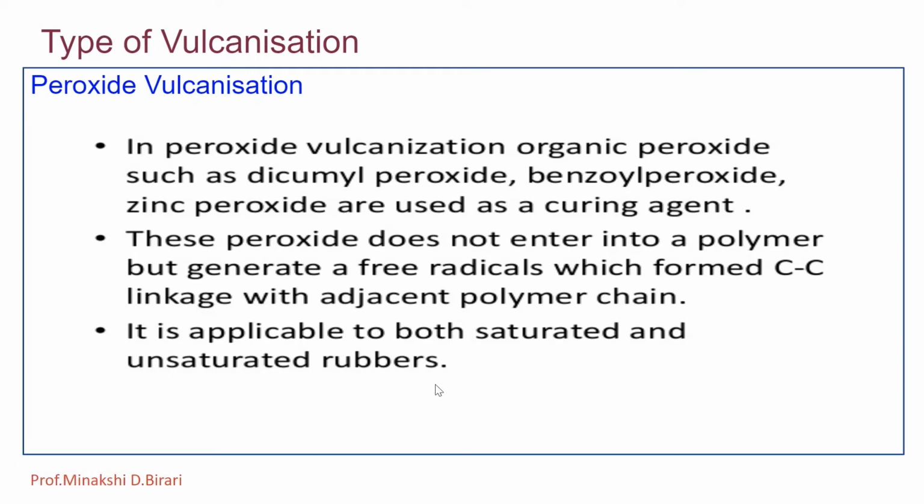So the first type, that is sulfur vulcanization, is applicable to unsaturated rubbers, whereas peroxide vulcanization is applicable to both saturated and unsaturated rubbers.